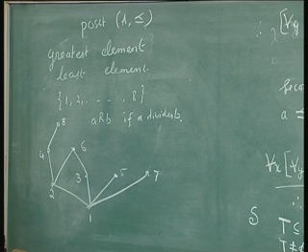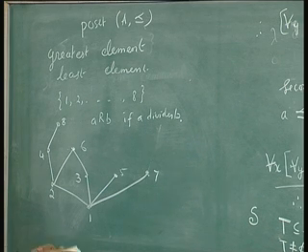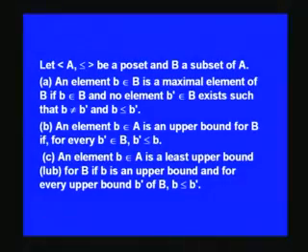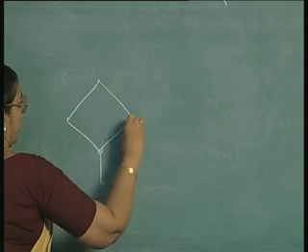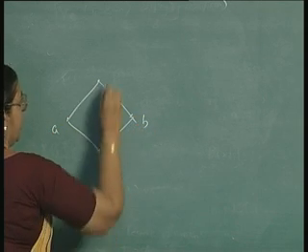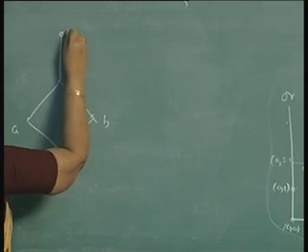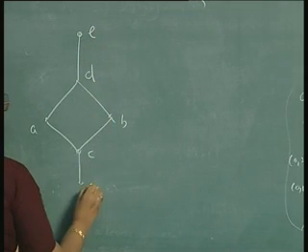And what is a least upper bound and what is an upper bound? An upper bound is such that, I will use another diagram here, a poset diagram. In this case there is no least upper bound and so on. These things may exist or may not exist. Let me take another example of a poset diagram. A, B, C, D, E, H.